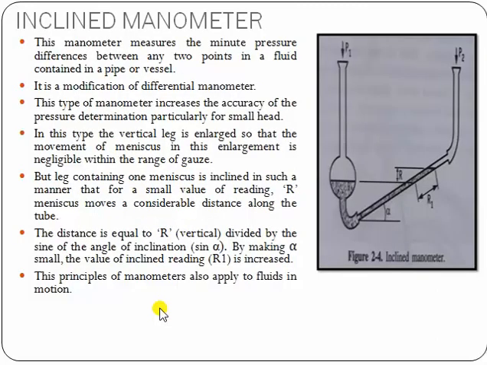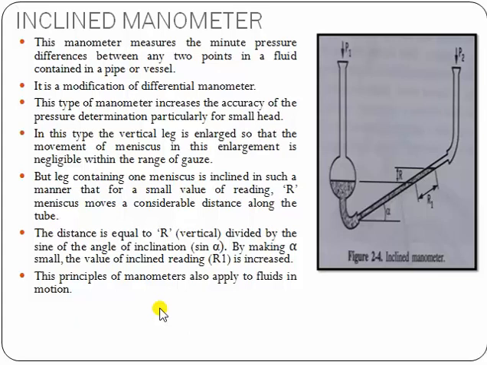Now next is inclined manometer. This manometer measures the minute pressure difference between any two points in a fluid contained in a pipe or a vessel. Here the tube or pipe will be in an inclined position and you can note down the pressure at any two points of that particular pipe or vessel. It is a modification of the differential manometer. This type of manometer increases the accuracy of pressure determination, particularly for small head.